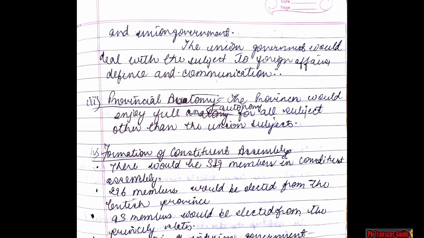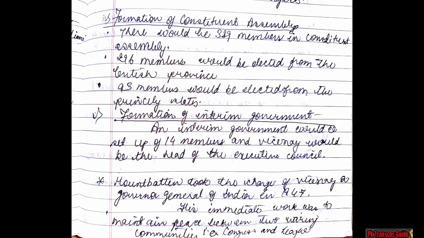And the fourth, formation of Constituent Assembly. There would be 389 members in the Constituent Assembly. Second point, 296 members would be elected from the British provinces and the remaining 93 members would be elected from the princely states. The fifth point, formation of interim government. An interim government would be set up of 14 members, and the Viceroy would be the head of the Executive Council.